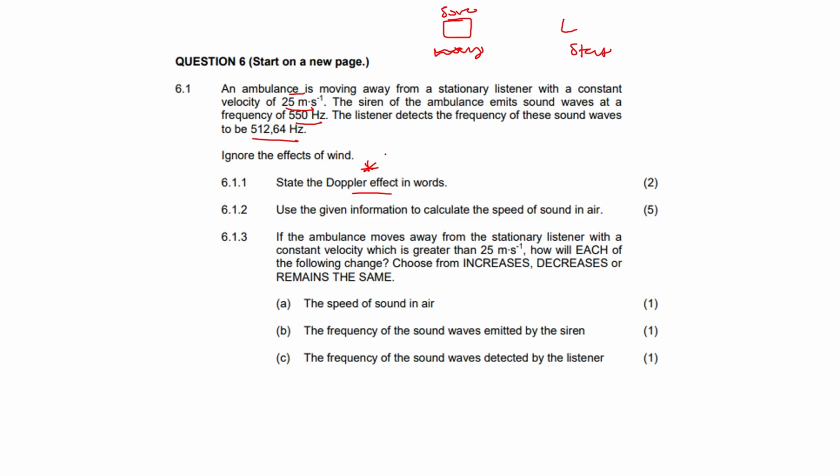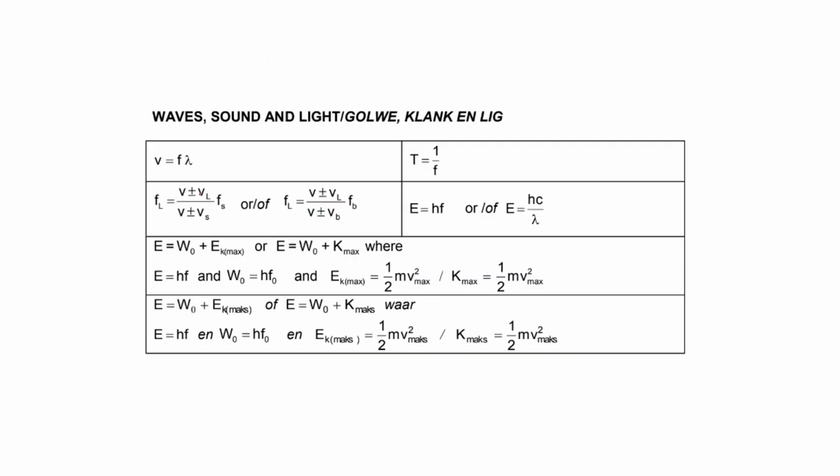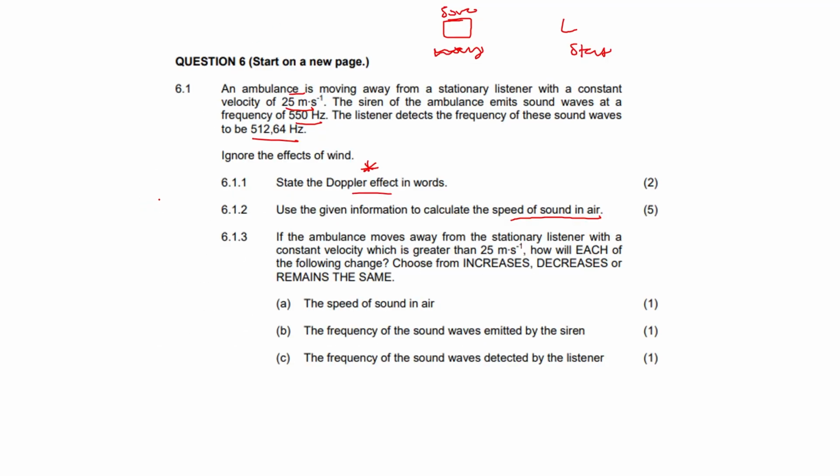Okay, 6.2. Use the given information to calculate the speed of sound of air. So we are going to use this formula. And I'm jotting down my formula because what do I want? I want a free mark here.